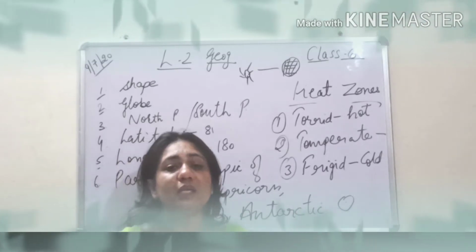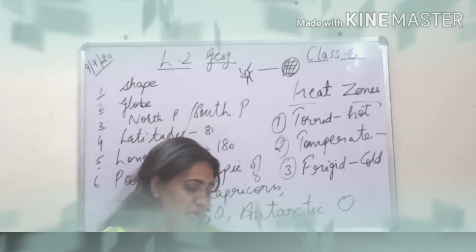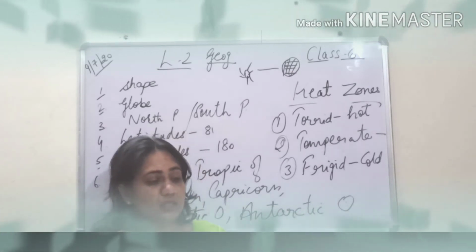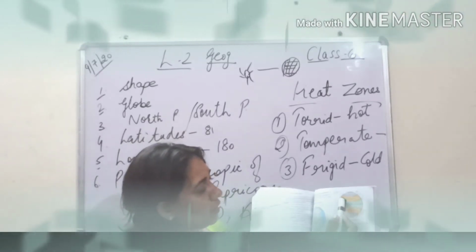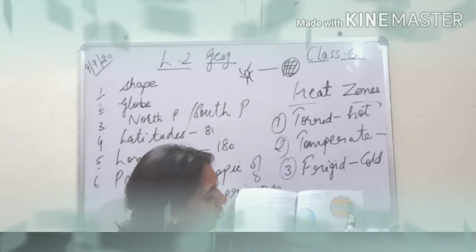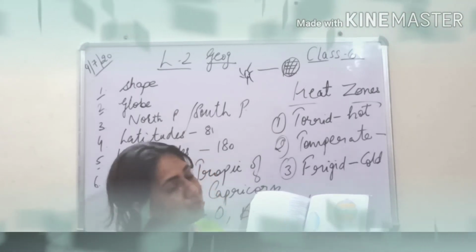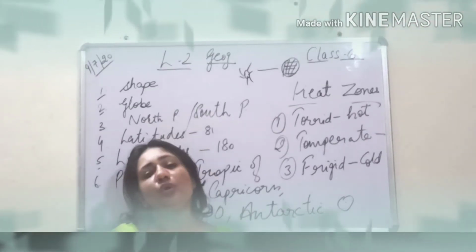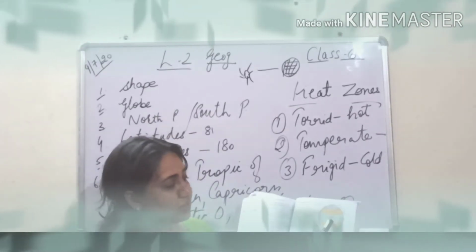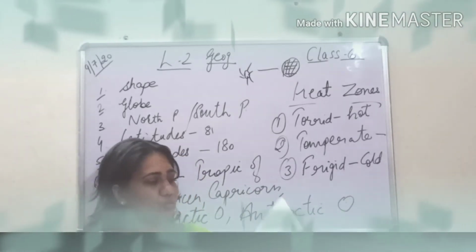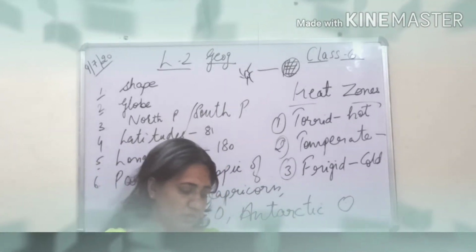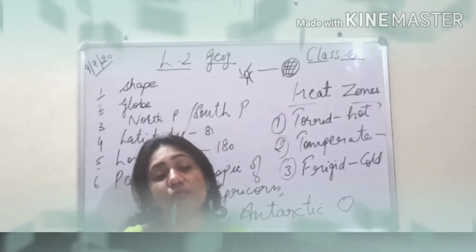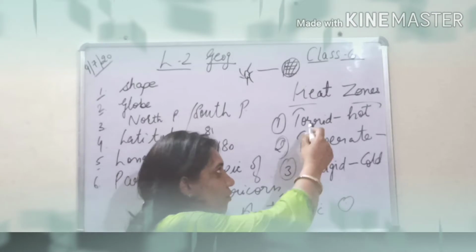Then there are again some multiple choice questions. Let's come to that. The zone that lies between the Tropic of Cancer and the Tropic of Capricorn. We have done Tropic of Cancer, we have done Tropic of Capricorn. So what is this zone called here? The options are frigid zone, temperate zone or torrid zone. It is torrid zone because it is very hot. Okay. Total number of heat zones of the earth are 2, 3, 4. How many heat zones are there? We have already discussed 3.